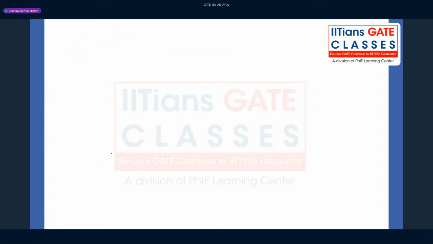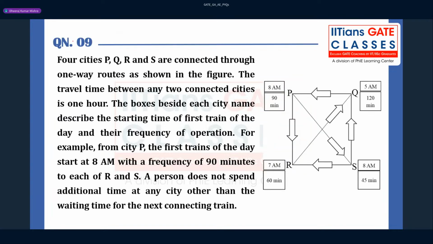So yes, this was a great question, question number 9, right? Four cities are there, P, Q, R, S, connected through one-way routes. Okay, these are the directions that you have to follow, right? These are the cities P, Q, all these things. The travel time between two connected cities is 1 hour, right? So suppose you're traveling from R to Q, it is going to take 1 hour. That is 60 minutes, you can say, right?